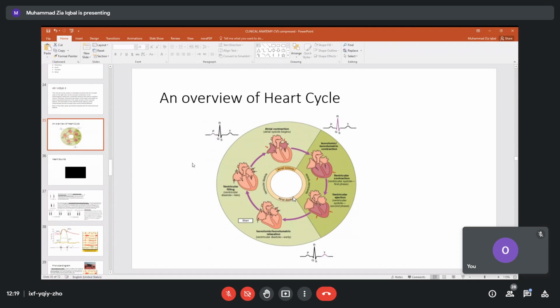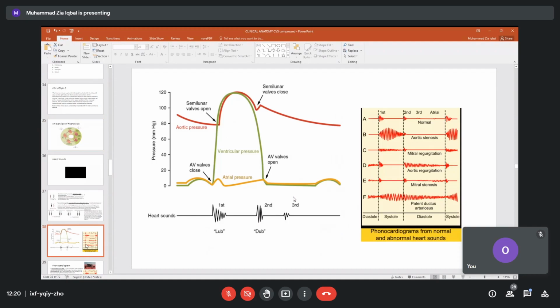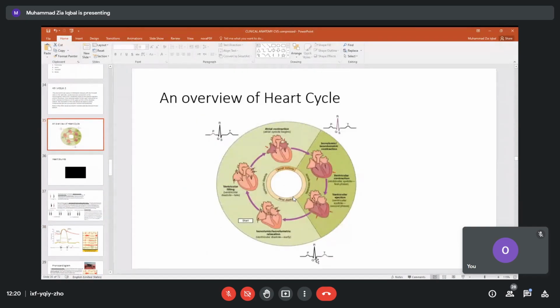This record is called ECG, electrocardiogram. It is not phonocardiogram. Phonocardiogram is this one. It records the sounds of the heart only. But ECG, or Americans call it EKG, records the electrical activity of the cardiac cycle, of the heart cycle.